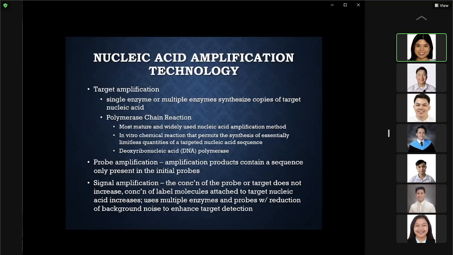The second form is your probe amplification. And the amplification procedure involves formation of amplification products, which contain a sequence which is present only in the initial probes. Okay, so it is the probes that you want to amplify and identify in this method.